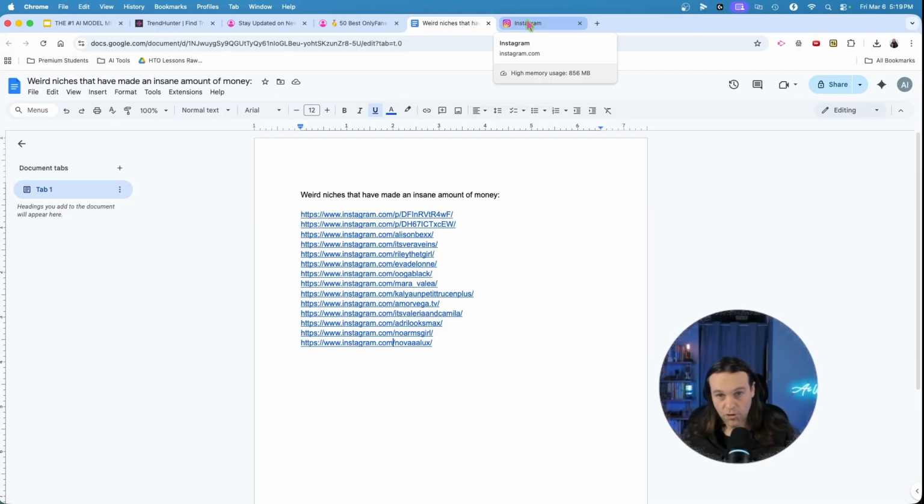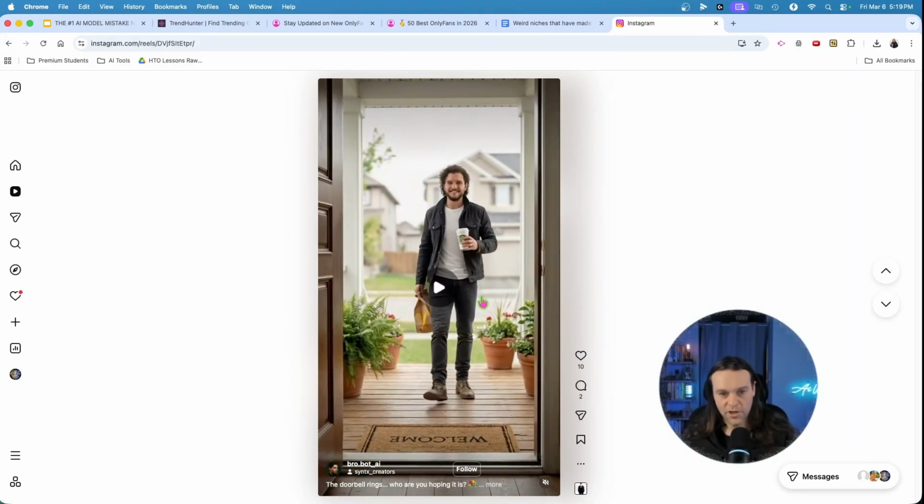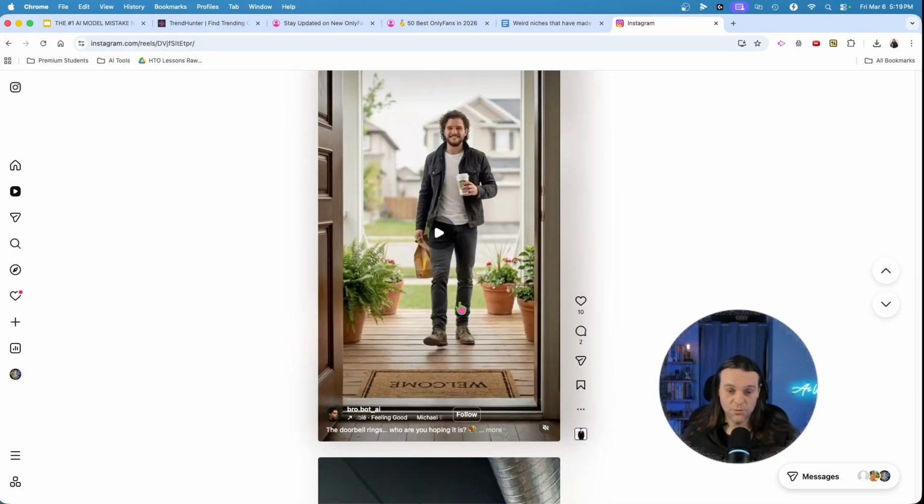So you go to Instagram, you start looking at content, right? What is this? Some robot AI, it's probably for women. So yeah, you go to stuff where there's AI models and you start liking it, and you comment on it, and guess what? Instagram's going to show you more of that stuff.